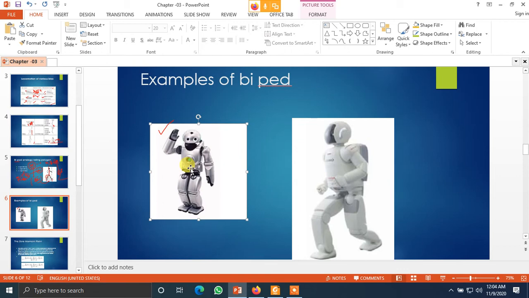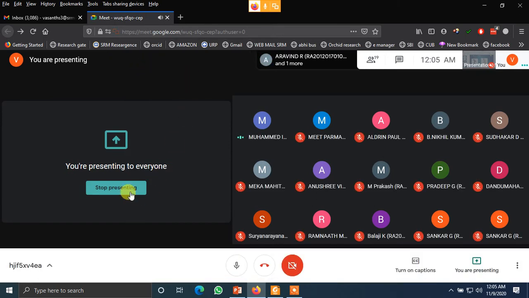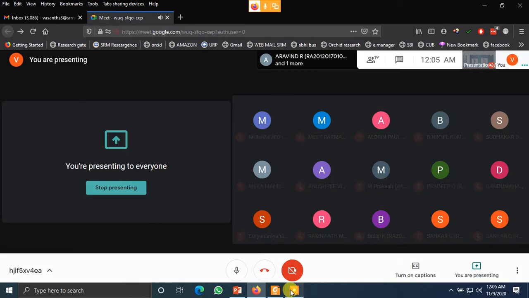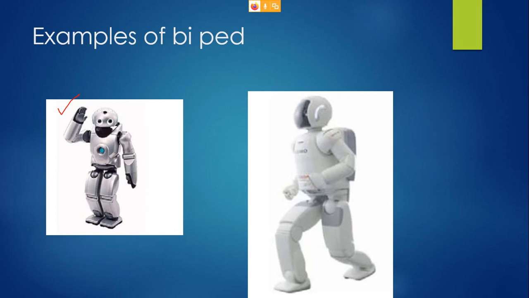Any idea? Any others? It's from Sony. It's called Curio. Curio was derived from an English word, curious, hence the name. So what kind of analogy could you see here? What is this analogy called? Bipedal. That is also bipedal. And the other one is from which brand? Honda, as you said. What is the name of that? Asimov.